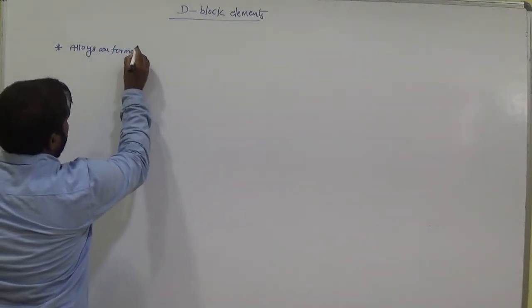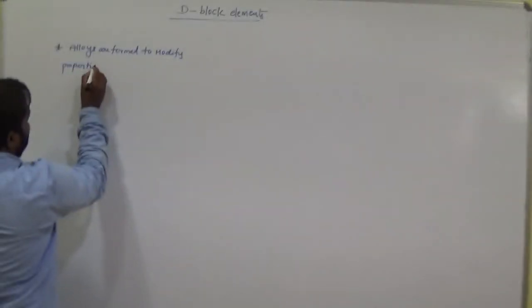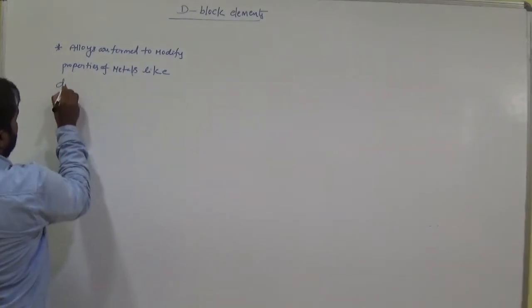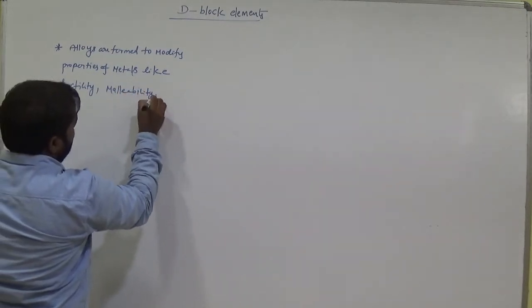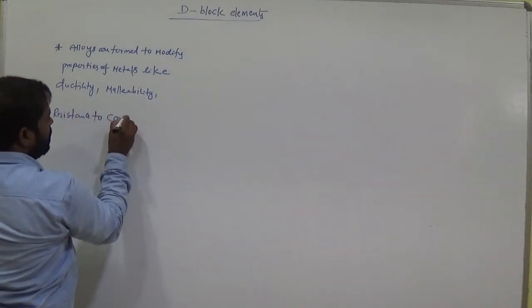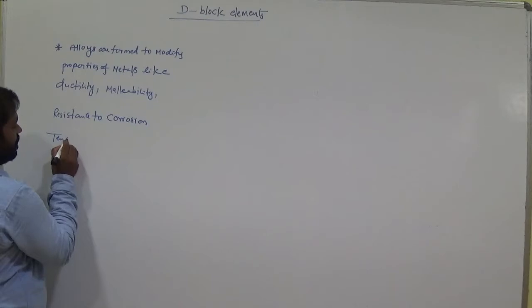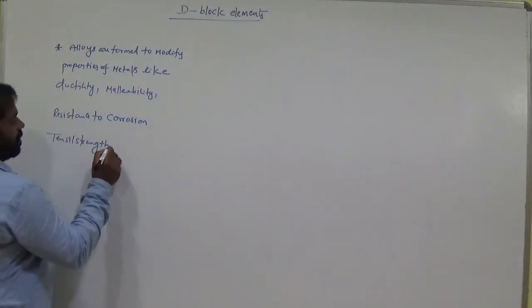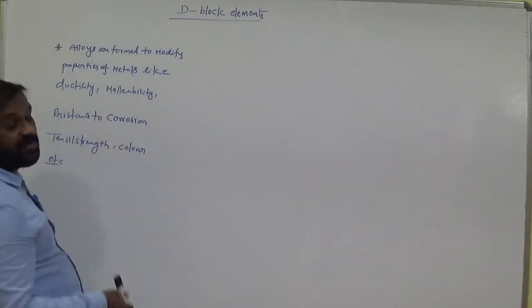Alloys are formed to modify properties of metals like ductility, malleability, resistance to corrosion, tensile strength, color, etc. By the formation of an alloy, these properties of a metal are improved.